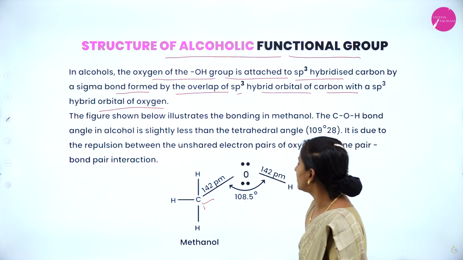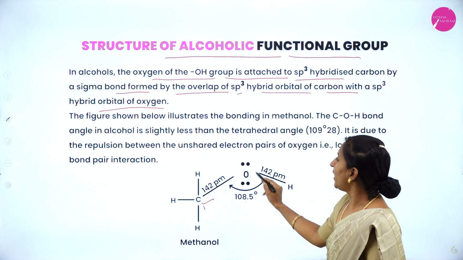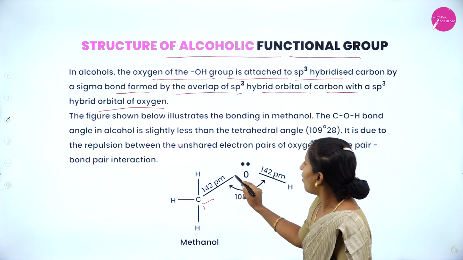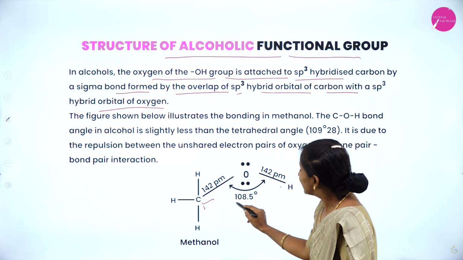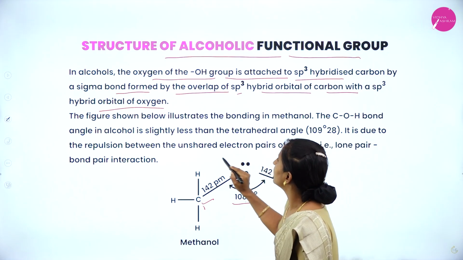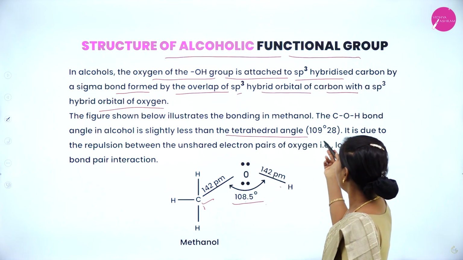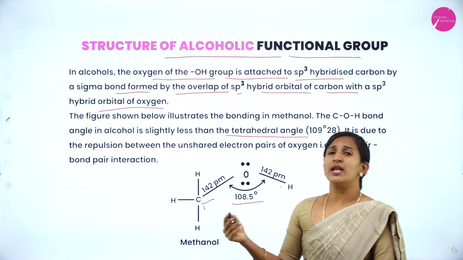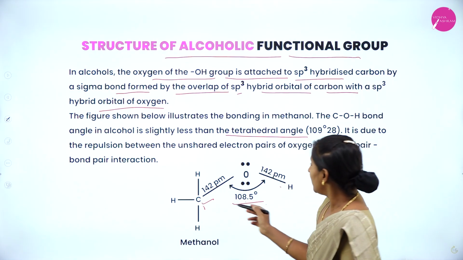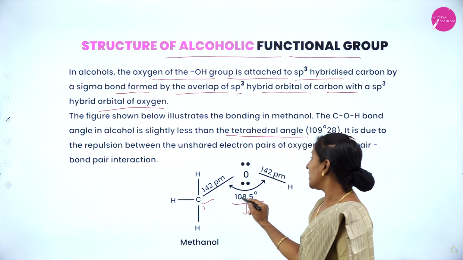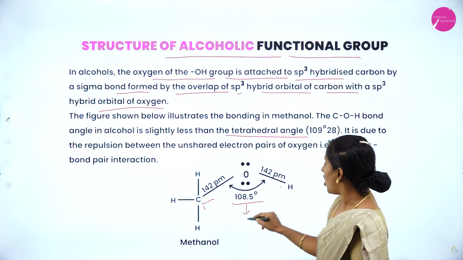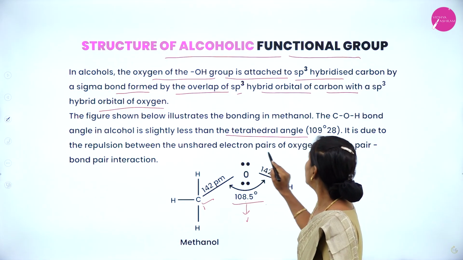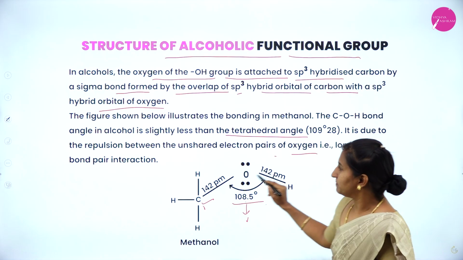So this figure illustrates the presence of 2 lone pairs of electrons on oxygen, and it has 2 bond pairs of electrons. It shows a slightly less tetrahedral angle. For an sp3 hybridized carbon the bond angle is 109 degrees 28 minutes. Here we found that it is only 108.5 degrees because of the lone pair and bond pair repulsion on oxygen.